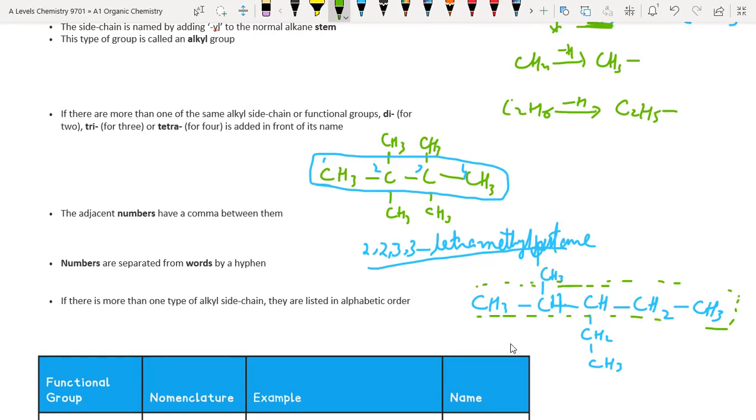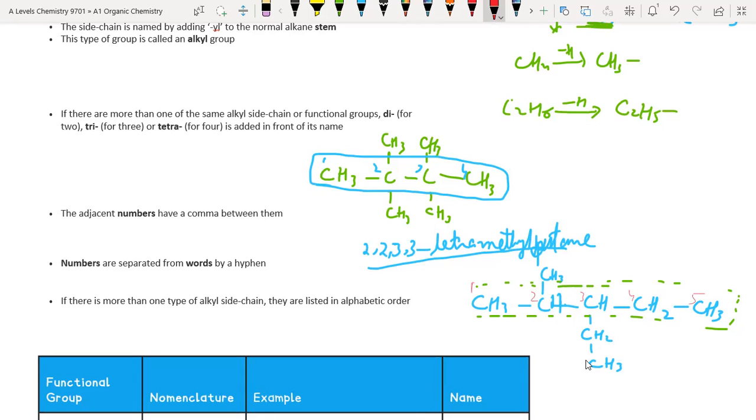Let's suppose we mark the longest chain from this side as number 1, 2, 3, 4, 5.